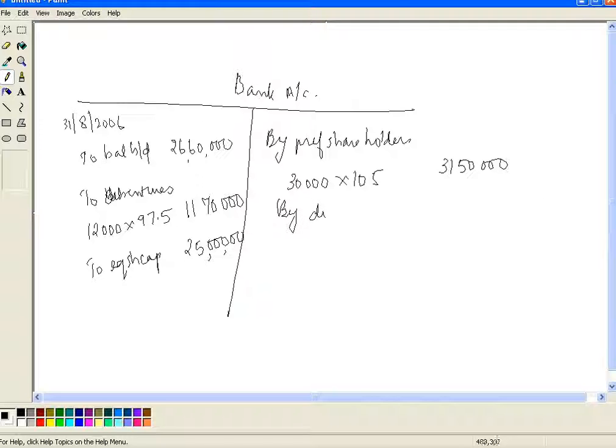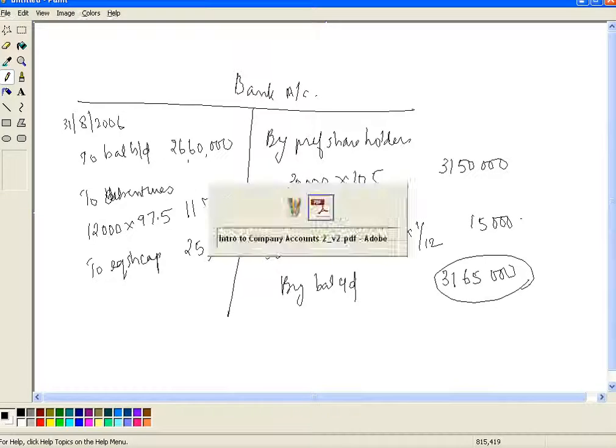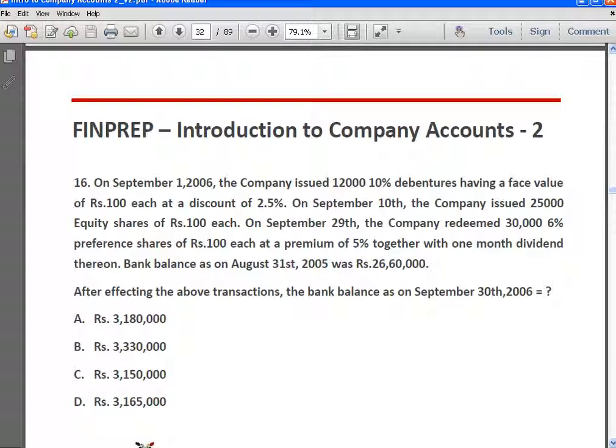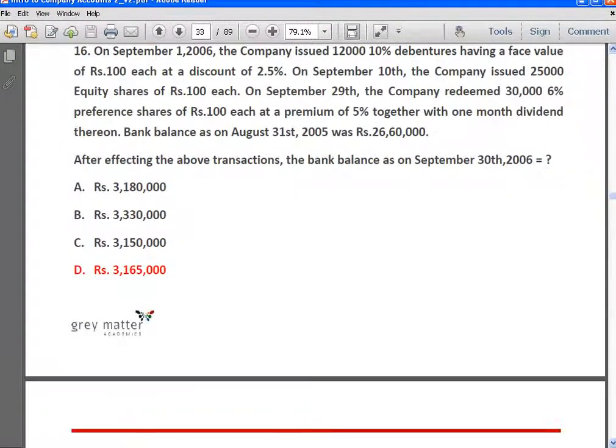by dividend. Preference dividend will be, it's always on the face value, 30,000 into 100 into 6% into 1 by 12. This will give us 15,000, and the closing balance will be, by balance carried down, 31,65,000. So this is the closing balance of bank as at 30th September 2006. So answer is D.